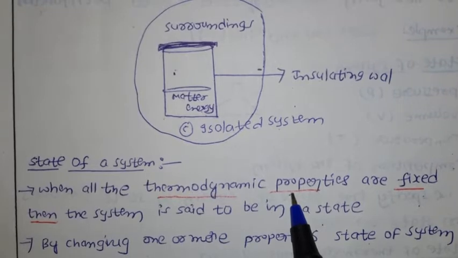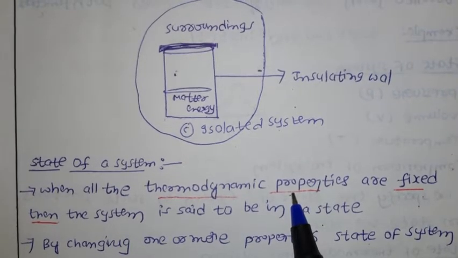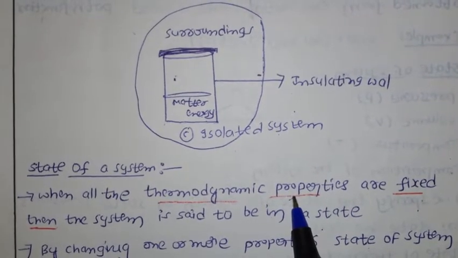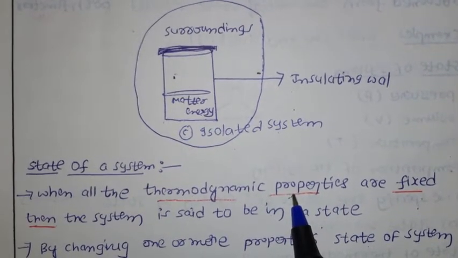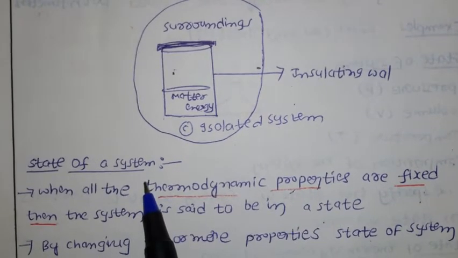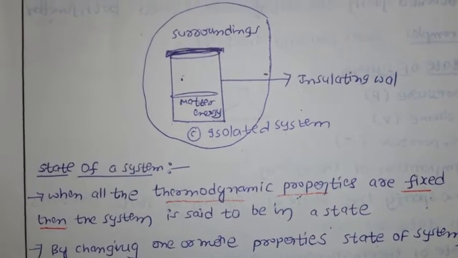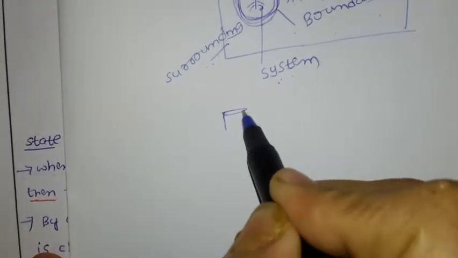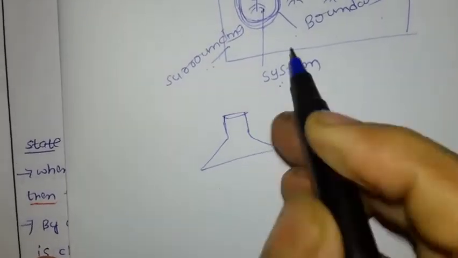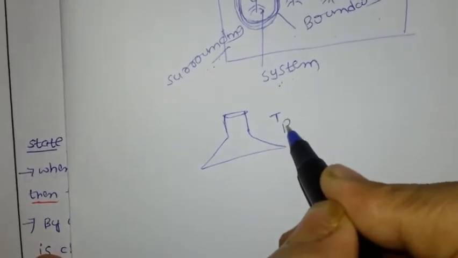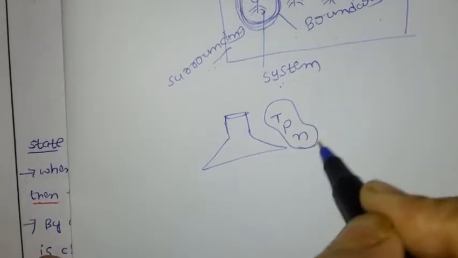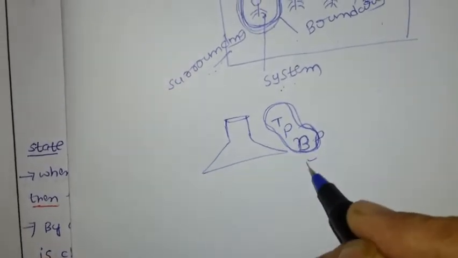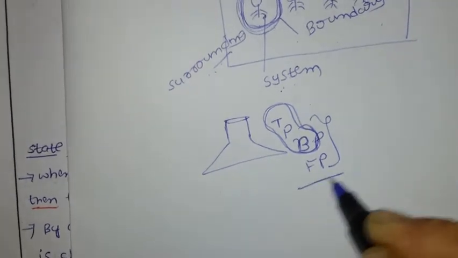As I told you, watch the whole video continuously, then only you can understand a few terminologies, otherwise it's difficult to understand. So, state of system means what? For example, we have one system. I am taking one beaker. In that we have some gas, whatever that may be, with temperature, pressure and number of moles fixed. So these are the thermodynamic properties. For example, boiling point and freezing point, whatever that may be, some properties are fixed.